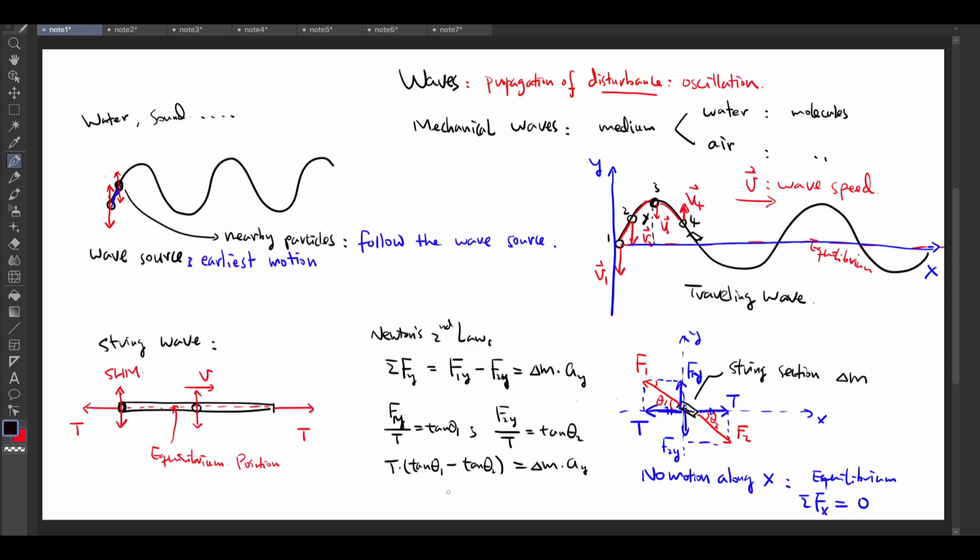Tangent theta 1 is delta y over delta x at position 1. Tangent theta 2 is delta y, the displacement in the y direction, over delta x at point 2, at the other end.